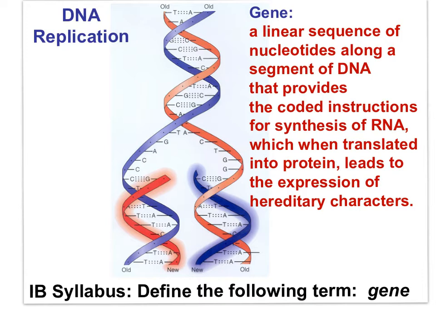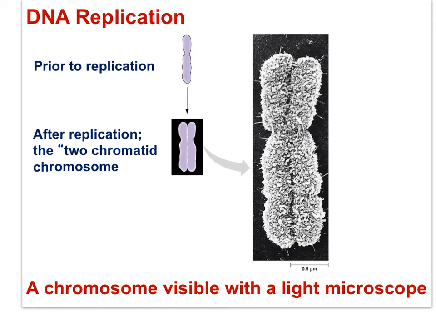Remember that chromosomes have genes, which are sequences of nucleotides that code for the building of protein. Protein is the expression of a gene, and we inherit the codes for genes in the sperm and egg from which we were conceived. Keep in mind that DNA replication occurs prior to mitosis and meiosis. As a cell in the ovary or testes enters meiosis, every chromosome is a 2-chromatid chromosome, seen here. This is just like mitosis.